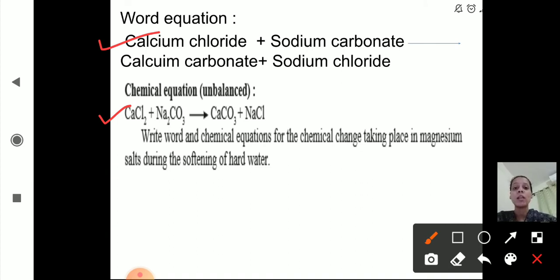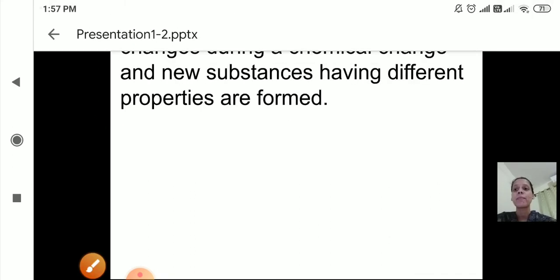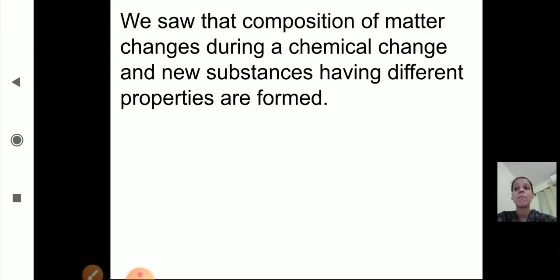So till now we have completed natural chemical changes and man-made chemical changes: the two examples of natural chemical changes, respiration and photosynthesis, and the three examples of man-made chemical changes. We saw that the composition of matter changes during a chemical change, and new substances having different properties are formed. I hope you are clear till here.